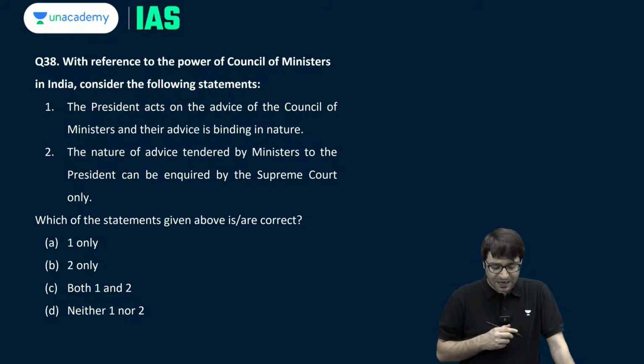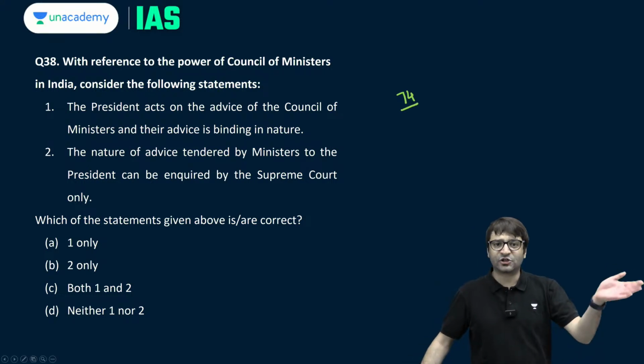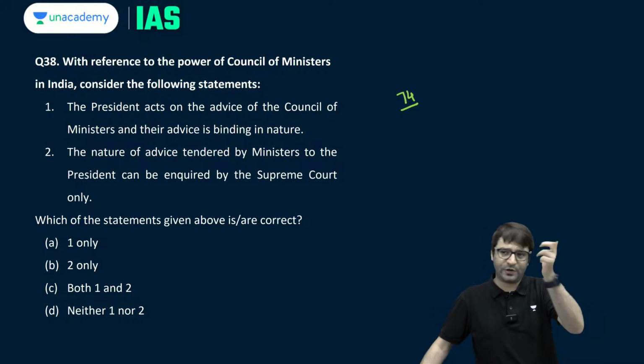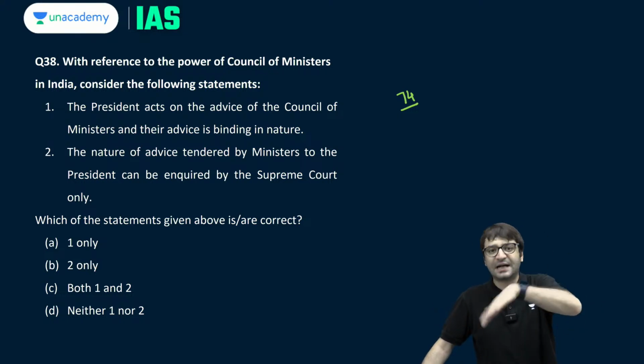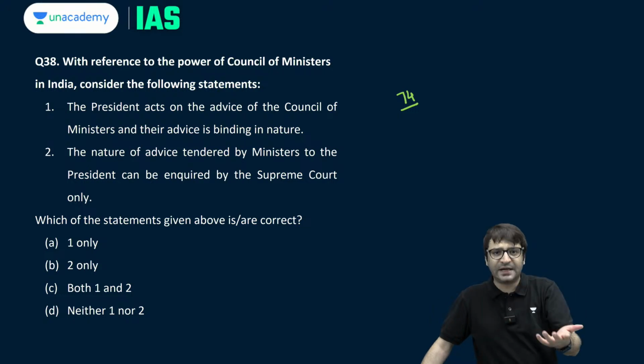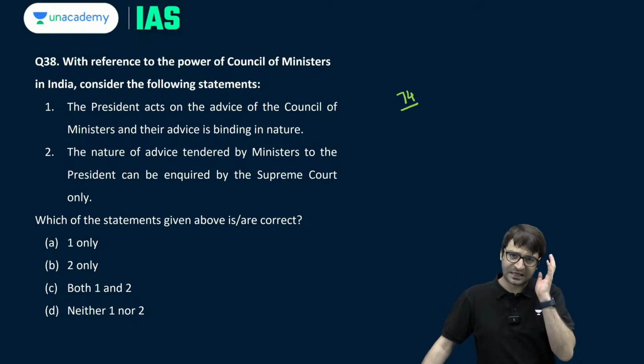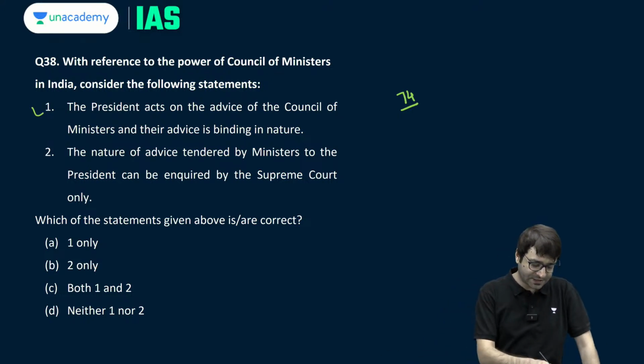With reference to the power of Council of Ministers in India, consider the following statements. The President acts on the advice of the Council of Ministers and their advice is binding in nature. That's what Article 74 talks about. There shall be a Council of Ministers with the Prime Minister at the head to aid and advise the President, who shall act on that advice, provided the President may ask for reconsideration of that advice. But if the same advice is given again, the President is bound by that advice. So this statement is correct.